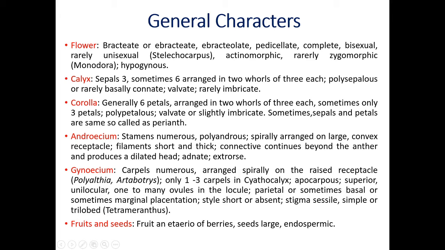Now next point, calyx. Sepals 3. The number of sepals is 3, sometimes 6, arranged in 2 whorls, inner whorl and outer whorl, 3 in each. Every whorl contains 3 sepals. Polysepalous. Poly means free, sepals are mostly free, or rarely another condition, basally connate.